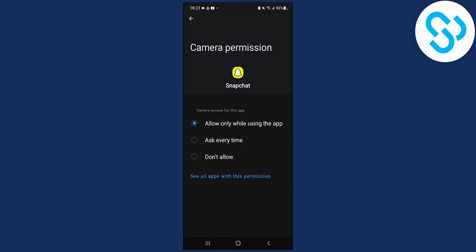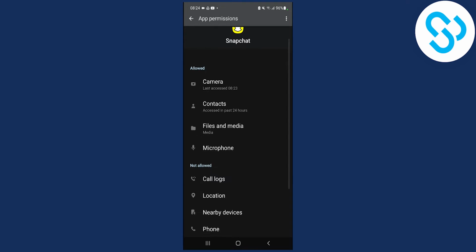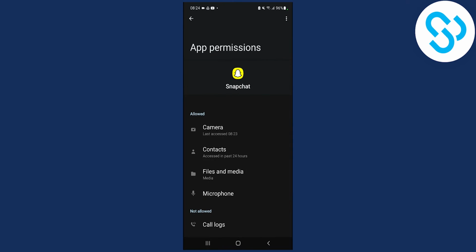So make sure to use that, and you can also allow other permissions if you go back here. So if you go back here, we can allow contacts, files and media, microphones, so you don't have any errors while using Snapchat. So let's go back to Snapchat here.